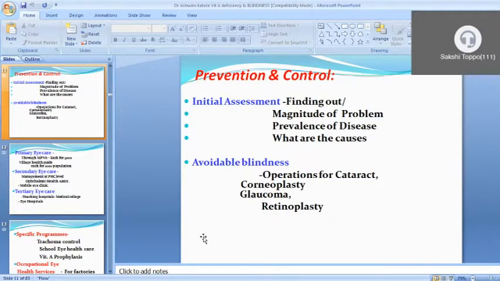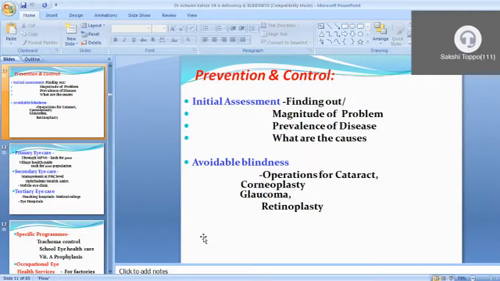What is the exact prevalence, and what is the exact incidence of the disease in a certain geographic area? We have to assess that, and we have to find out the various causative agents and factors. This is the minimum we have to know to control or prevent any kind of disease: the magnitude of the problem, the prevalence and incidence of the disease, and the causative factors.